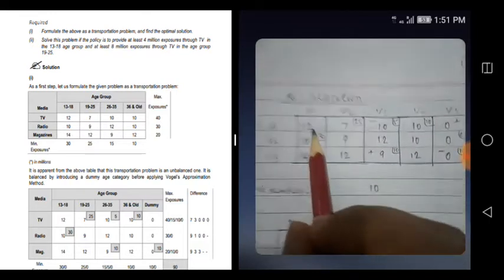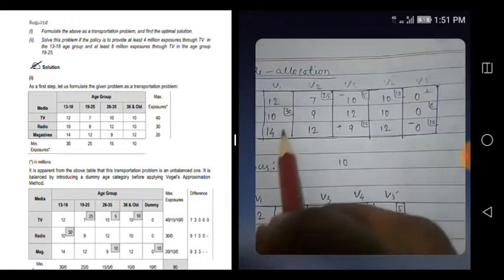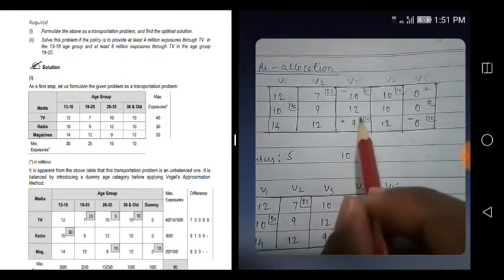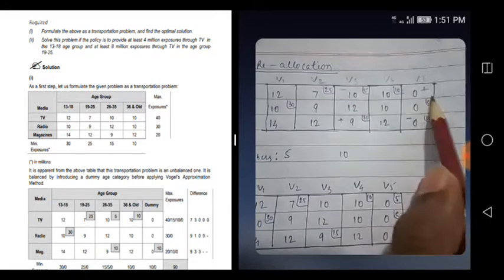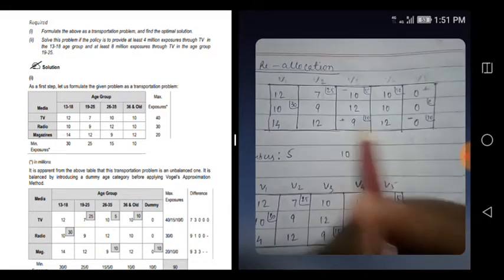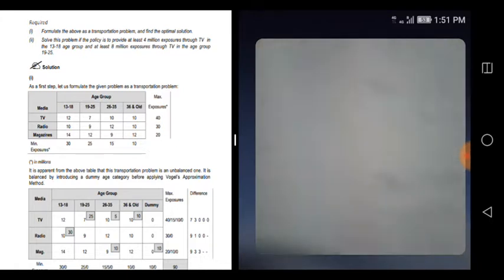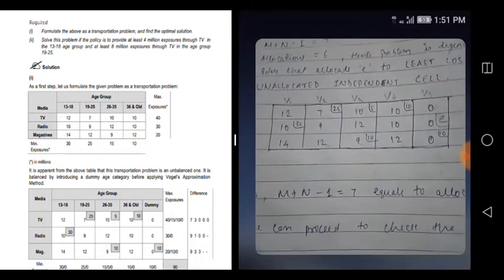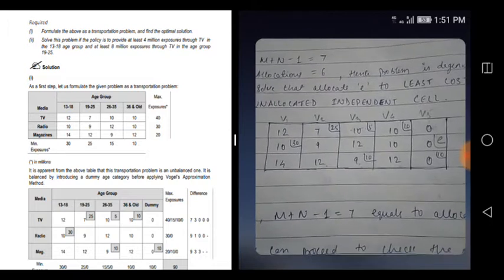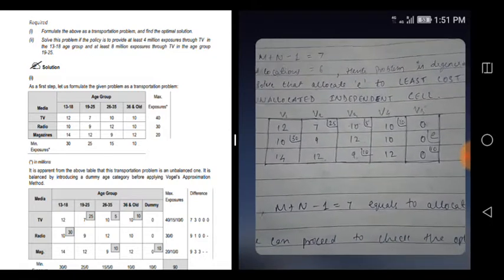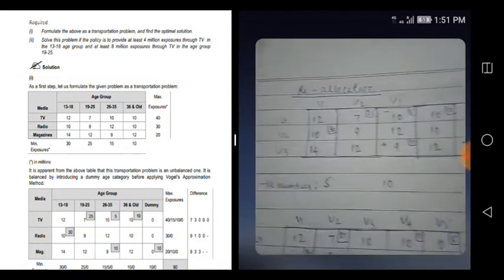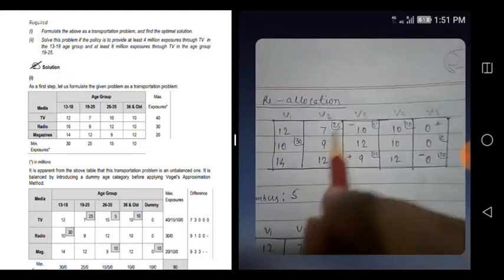I have written the same allocation that we got here. Just ignore these minus and plus signs for now. Absolutely the same thing is written here.